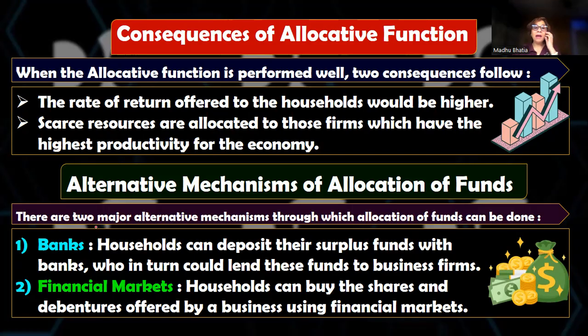Okay, now here, what you see in front of you is that the money anyways goes to the corporates only. Even if savers open a bank account, the money is not in the bank account all the time. The money that savers or households give to the bank also invests it in the corporates, or the savers can directly purchase the securities of the company and directly invest it. So money is going to flow to the corporates only, whether through banks and other financial institutions or directly in the way of investment of securities.